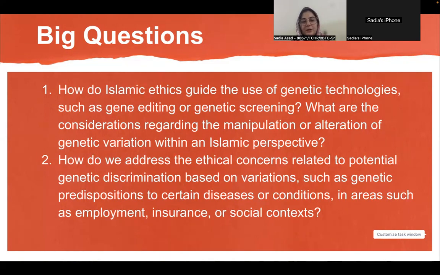In the first part, they are asking about the Islamic guideline about the modern technologies of molecular biology, which involve gene editing or genetic screening, and in the second part, which is linked with the scientific domain, for what purposes we do genetic editing or genetic screening. So let me explain the scientific part first.